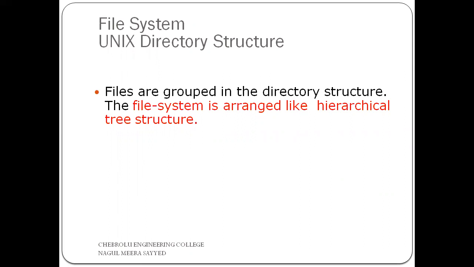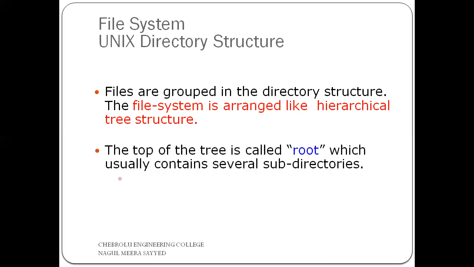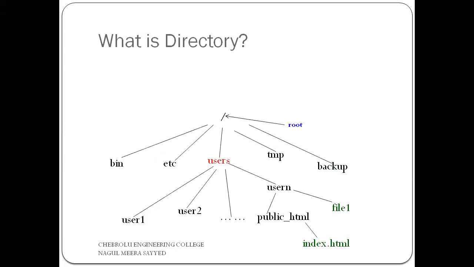Level by level. So simply, one directory consists of some other directories, and those consist of some more directories or some files like this. Now, the Unix file system or directory structure consists of a hierarchical tree structure. The first directory, the top one, is called the root, and this root directory consists of some other directories, which are nothing but subdirectories. So with this diagram, the Unix operating system looks like this hierarchical structure.